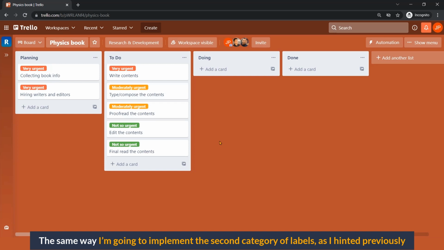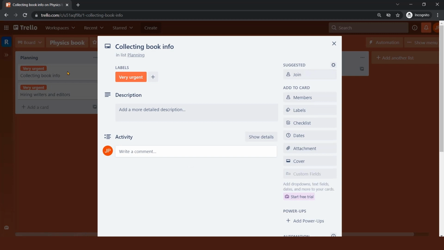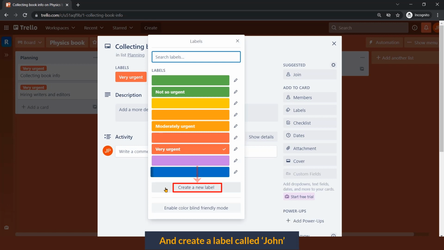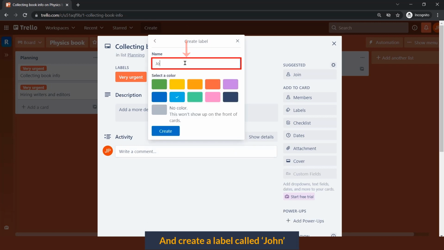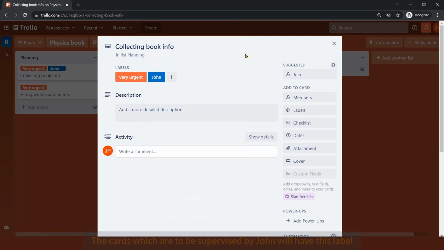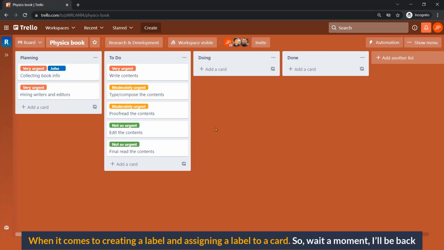The same way, I'm going to implement the second category of labels. As I hinted previously, let me click on the first task, which is collecting book info. Now let me click on this plus button and create a label called John. The cards which are to be supervised by John will have this label. I'm not going to show you every step. That's because the process is always the same when it comes to creating a label and assigning a label to a card. So wait a moment, I'll be back.